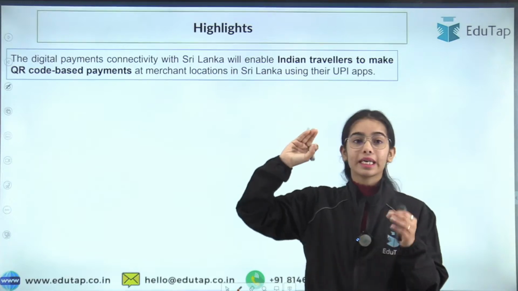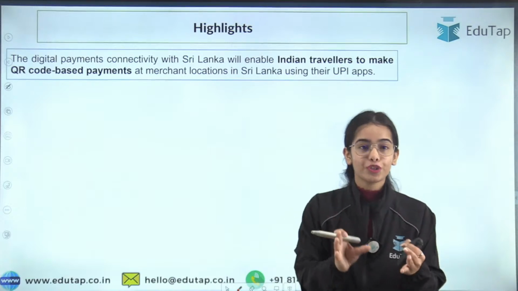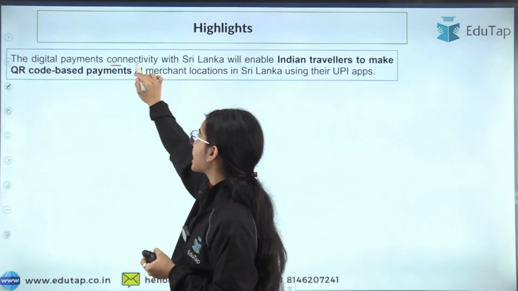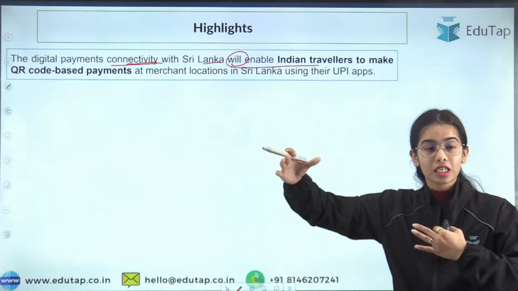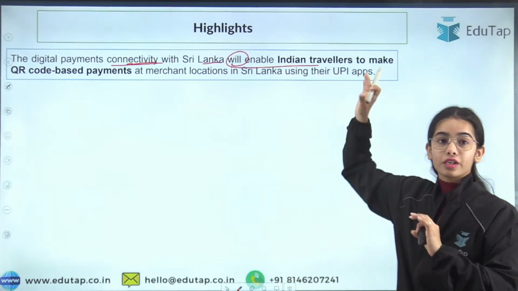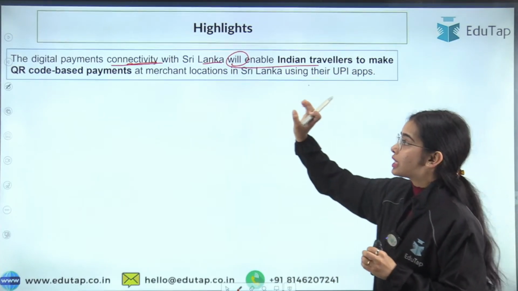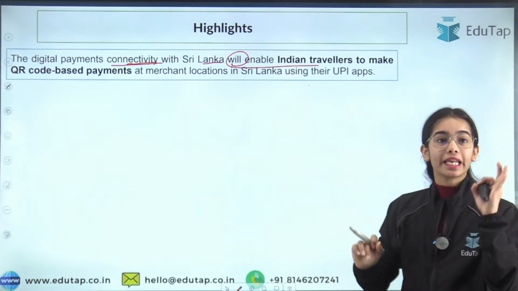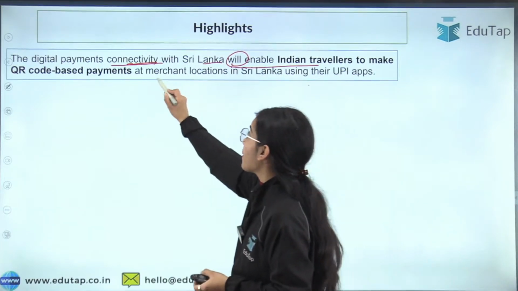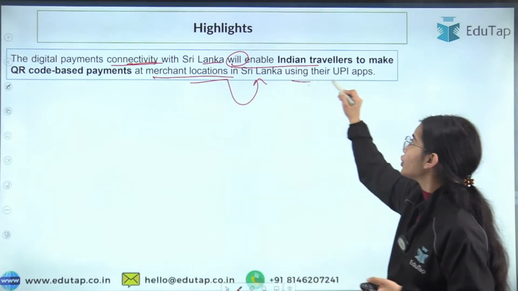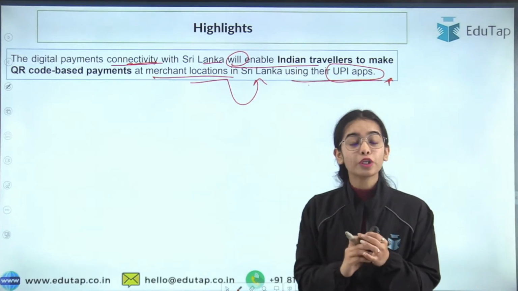First of all, between India and Sri Lanka, what is the connectivity? The connectivity is for the UPI. The digital payments connectivity has started with Sri Lanka. This will enable Indian travelers going to Sri Lanka to make QR code based payments at merchant locations in Sri Lanka using their UPI apps. So using your UPI apps, you will be able to make the payments.